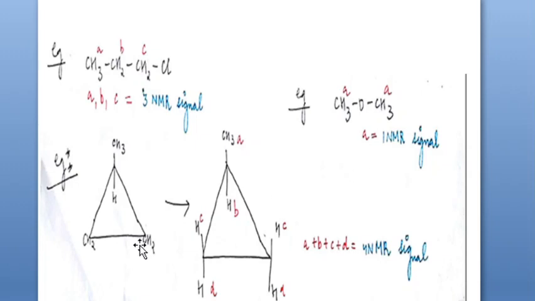Now in the case of cyclopropane, methyl substituted cyclopropane, how many signals does it have? Have a look. The chemical environment of this CH3 is different, so one type. The chemical environment of this hydrogen is different, B type. The chemical environment of these two hydrogens is the same, this hydrogen and this hydrogen are the same, so C type. And this hydrogen and this hydrogen will have the same chemical environment, therefore it is a D type. Thus you can expect 4 signals in this case.